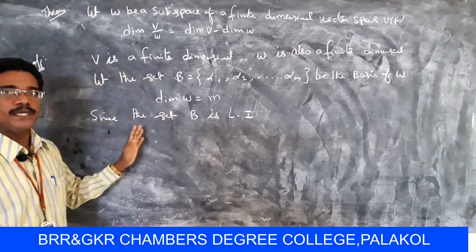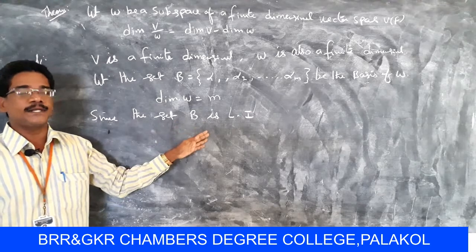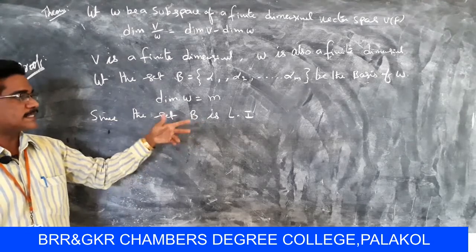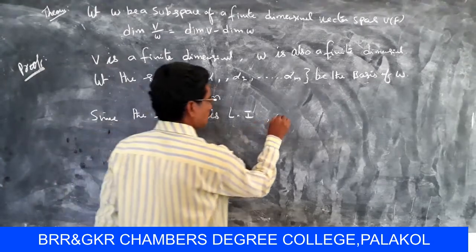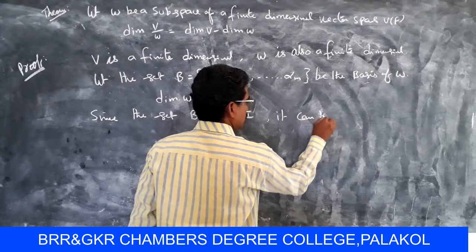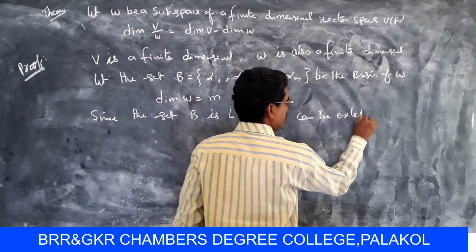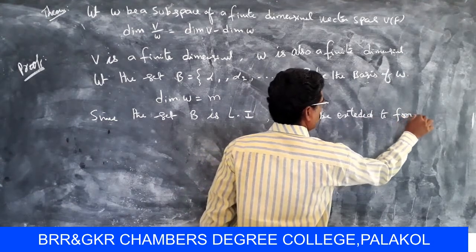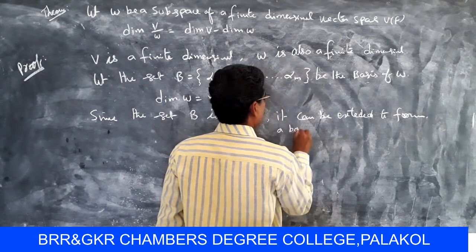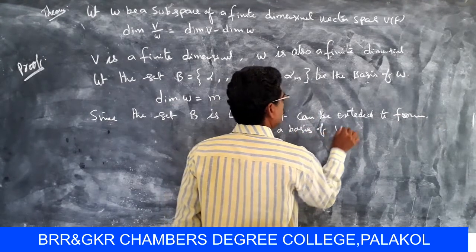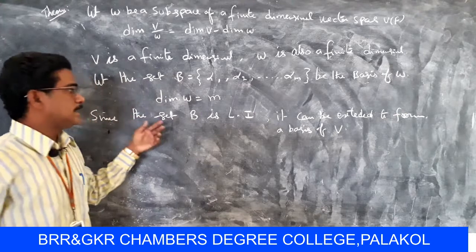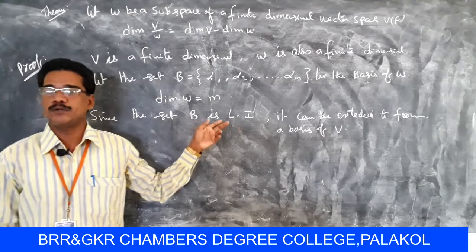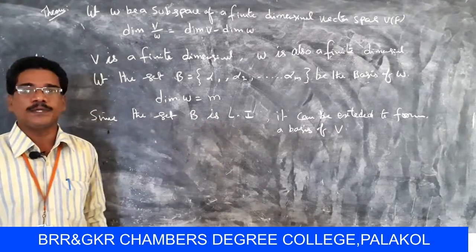Since the set B is linearly independent, it can be extended to form a basis of V.